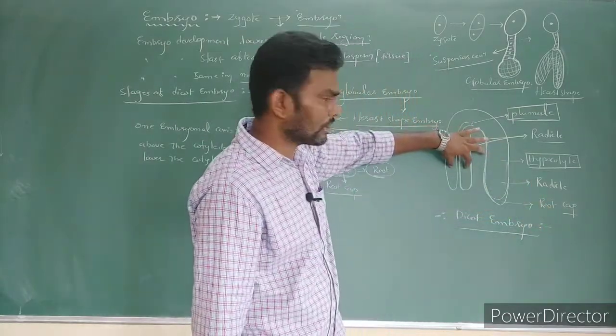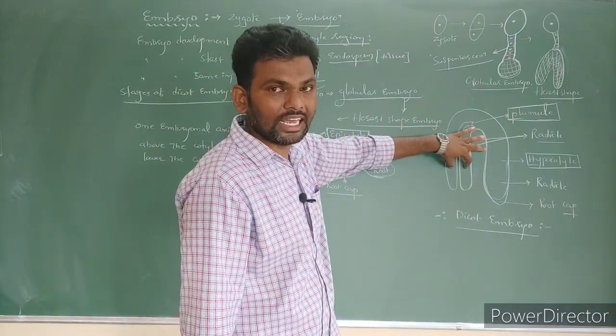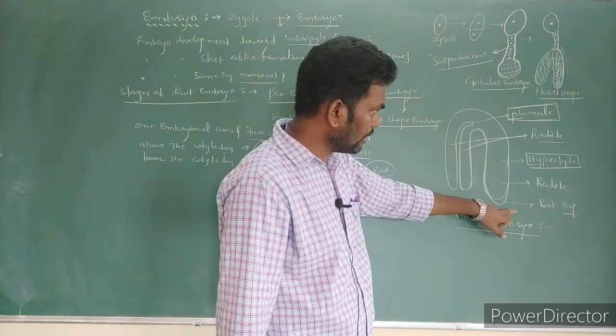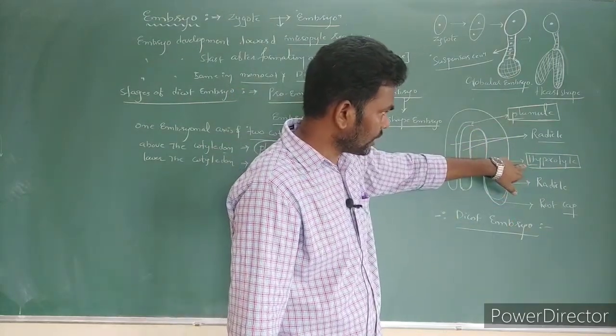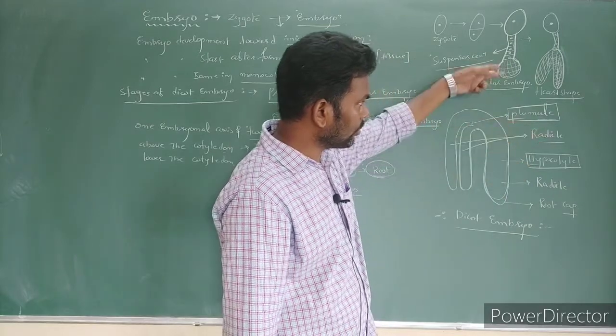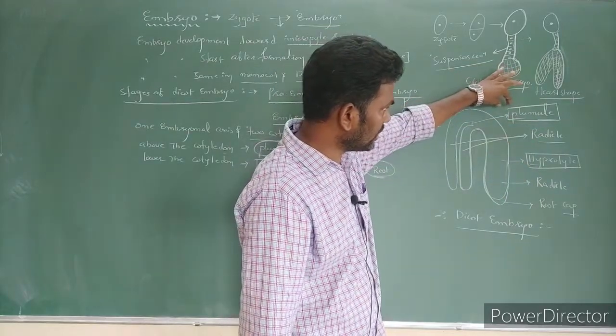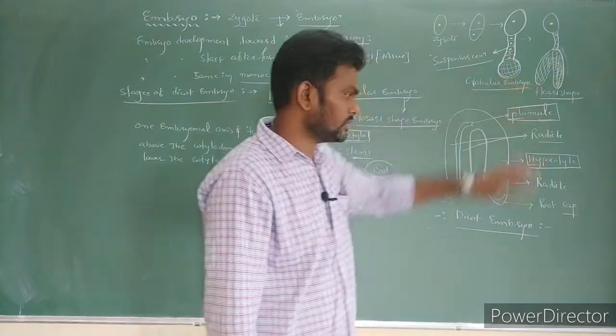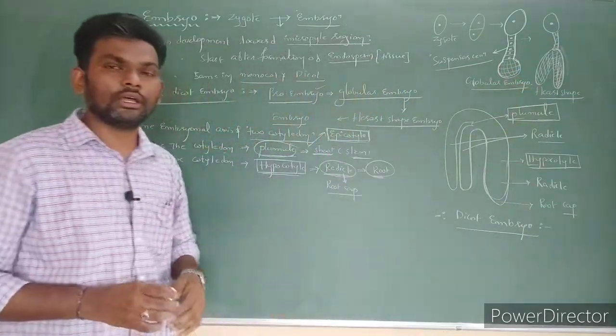So there are two cotyledons, and that's why these are called dicotyledonous seeds. The radicle is covered by the root cap. The portion below the cotyledon is the hypocotyl, and above it is the epicotyl, which has the plumule. The plumule becomes the stem. So this is the dicot embryo.